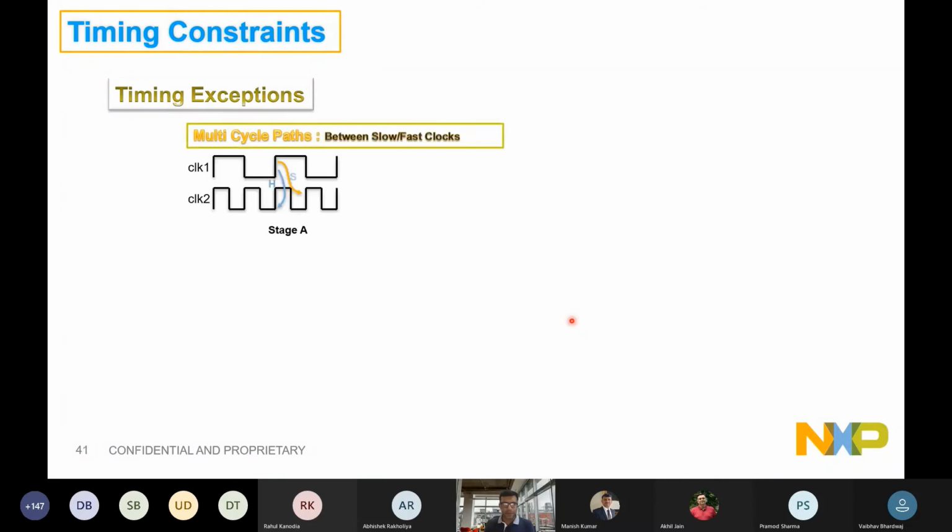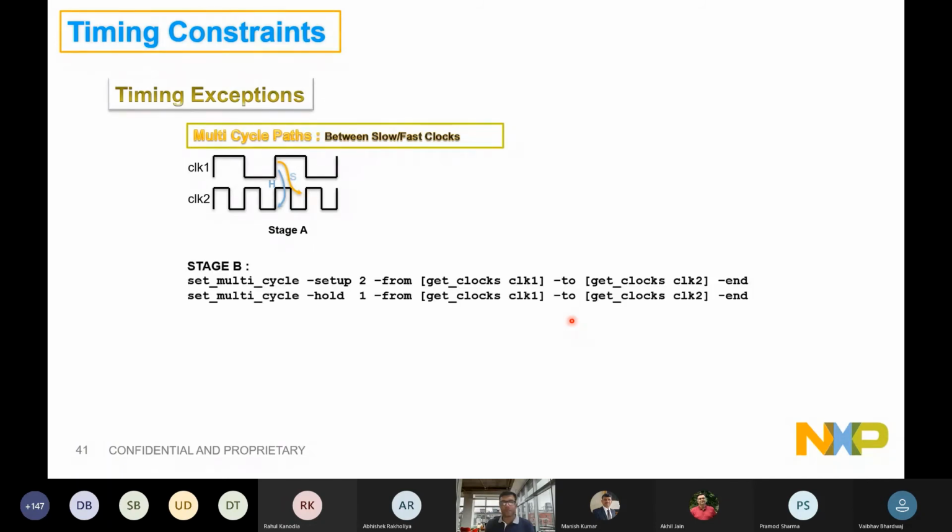Again, it is getting more complex. We say there is a combination of slow to fast check, and you can say as a pessimistic behavior, the tool will automatically get the worst of setup and the previous hold. And the moment you define a multi-cycle path of 2, note that this end means the clock 2 which is captured will have the phase shift. Instead of this edge, I am going to this edge, right?